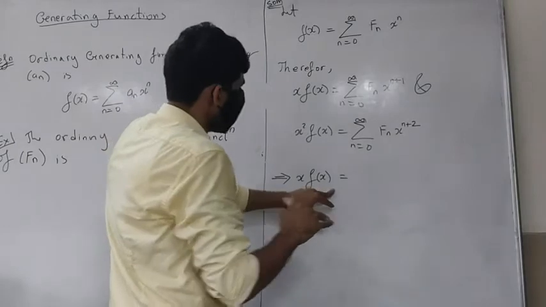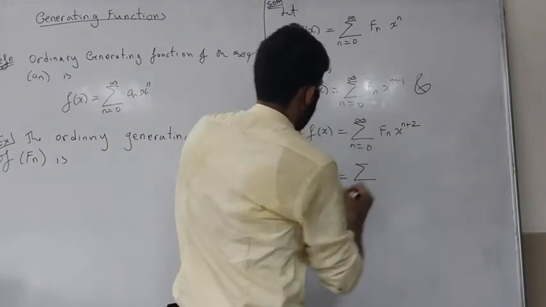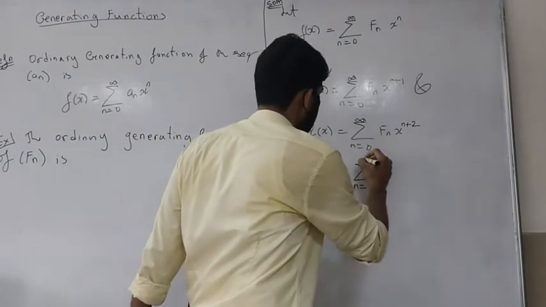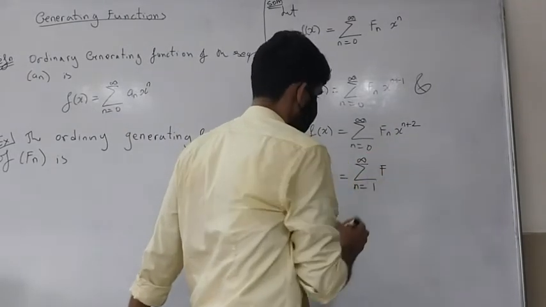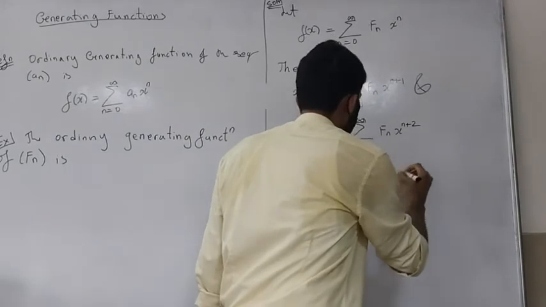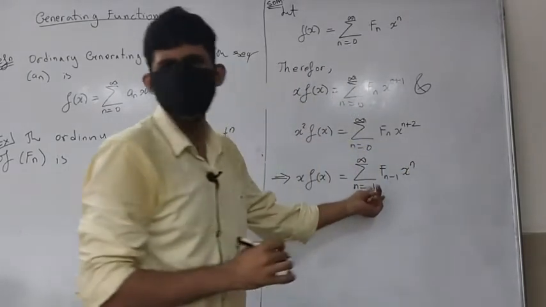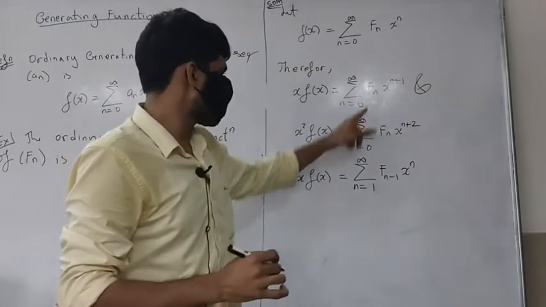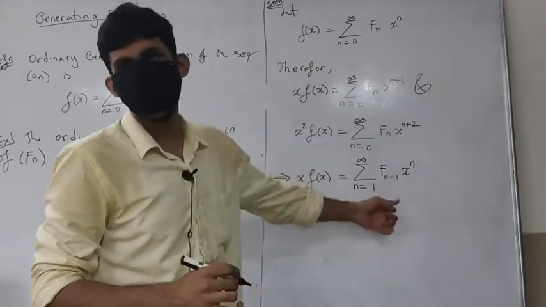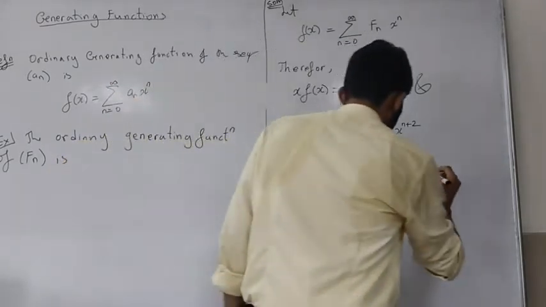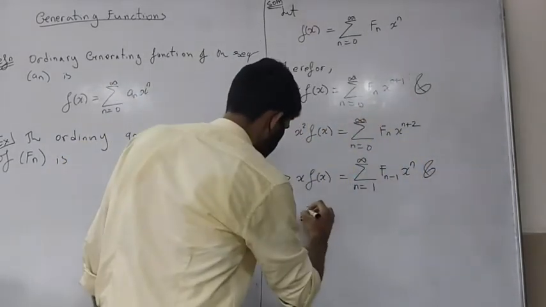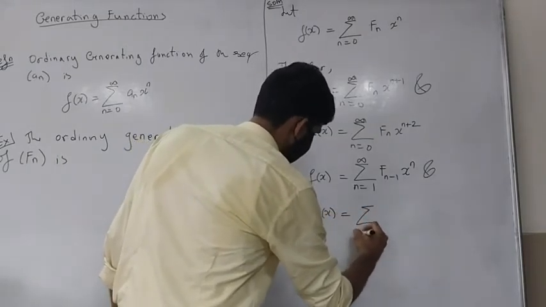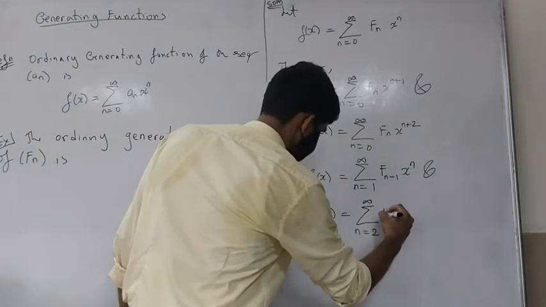Therefore this would be summation n going from 1 to infinity f n minus 1 x raised to n. Can you see this is exactly the same terms, I'm just writing it differently, right? I'm just putting n equals n minus 1 in this. And what would be x square? This is a very regular type of calculation, so I'm not worried about it. I'm sure all of you can follow this.